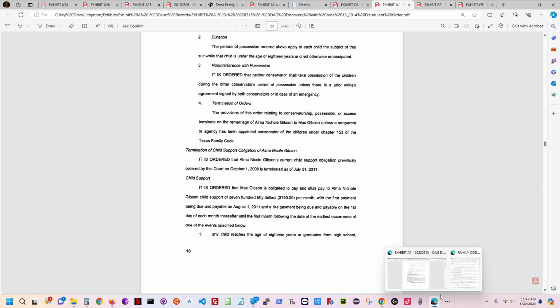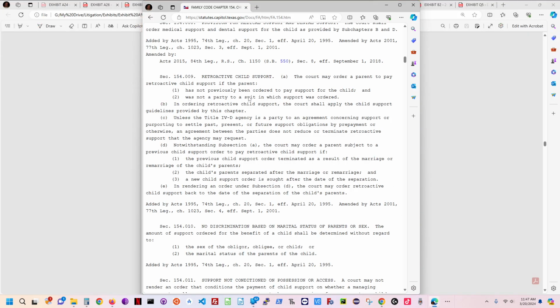Let me tell you what the Texas Family Code says about retroactive child support. The court could order a parent to pay retroactive child support if the parent was not previously ordered to pay child support, which I wasn't. I was ordered to be paid child support, and was not a party to the suit in which the support was ordered.